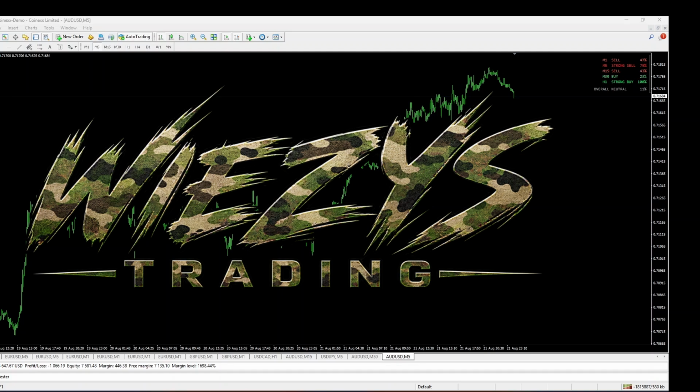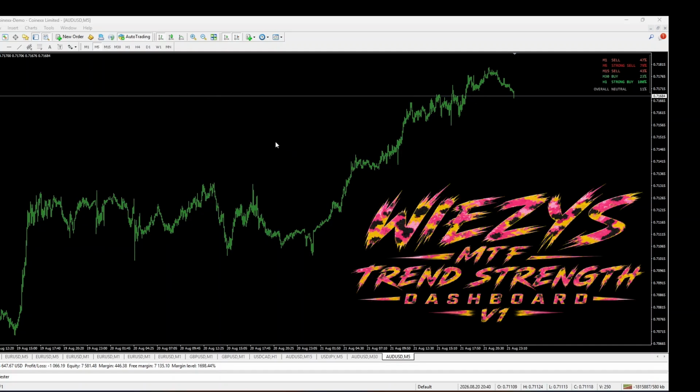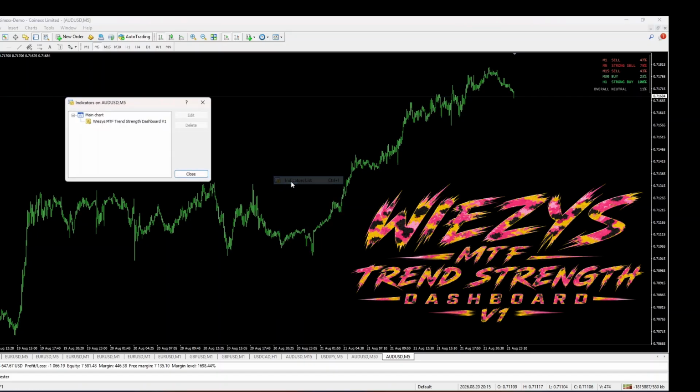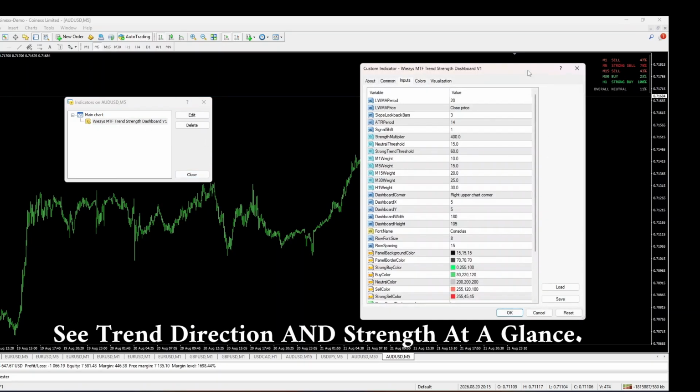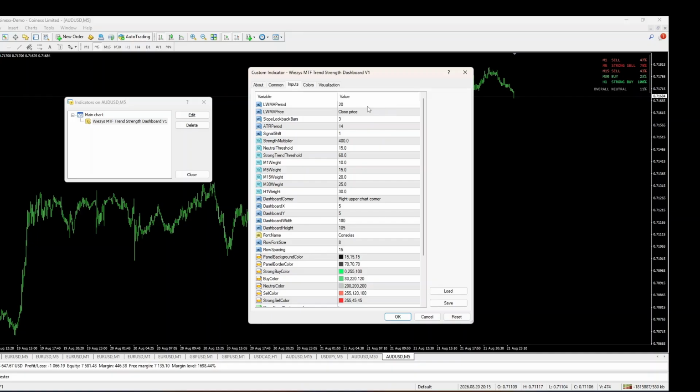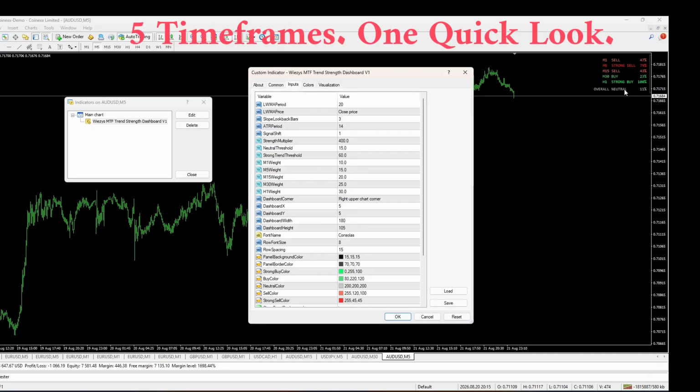I just wanted to show you the new dashboard that I made, multi-time frame, called Wiezys Multi-Time Frame Strength Dashboard, Volume 1. As you can see, you can mess around with the settings. You can control how much weight each time frame goes into making the overall market direction.